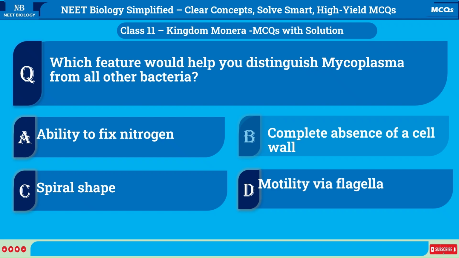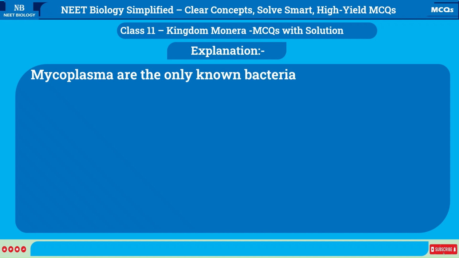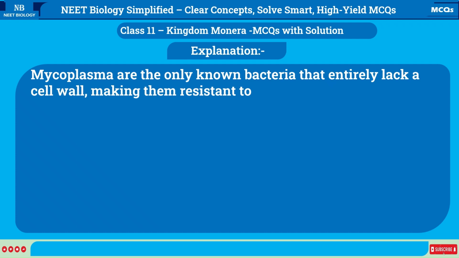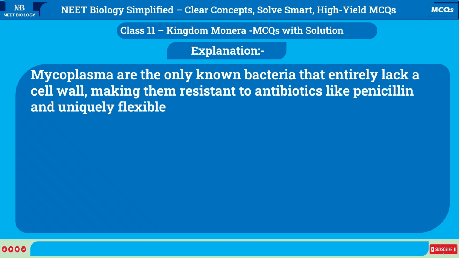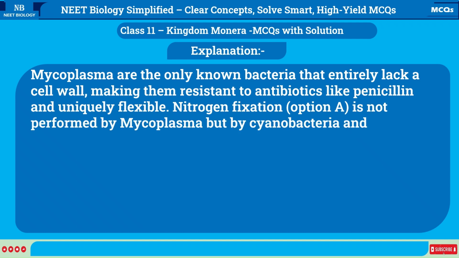Correct answer is B. Complete absence of a cell wall. Explanation: Mycoplasma are the only known bacteria that entirely lack a cell wall, making them resistant to antibiotics like penicillin and uniquely flexible. Nitrogen fixation, option A, is not performed by Mycoplasma but by Cyanobacteria and some soil bacteria.